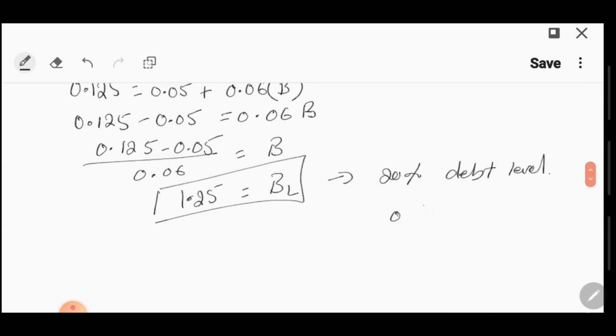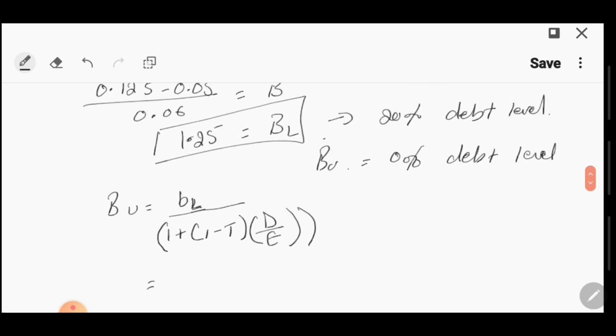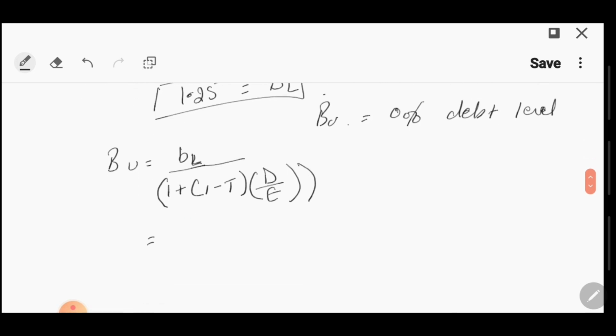We need to find out what the beta will be at a 0% debt level, so when there is no debt, which is represented by beta U. So the formula to do this is, okay, over here we have beta L, T is the tax rate, this is debt, and this is equity. So beta L is 1.25, we just calculated it.